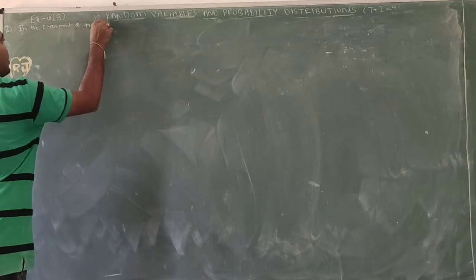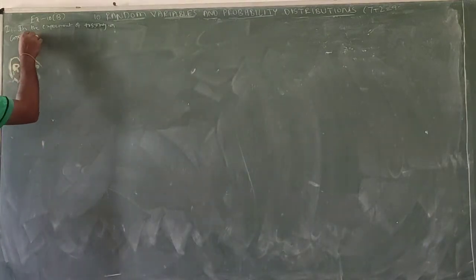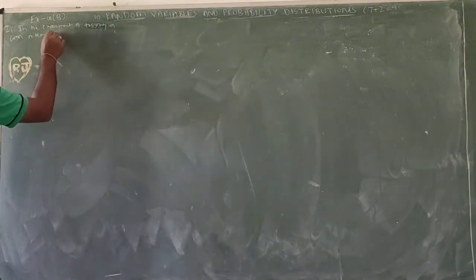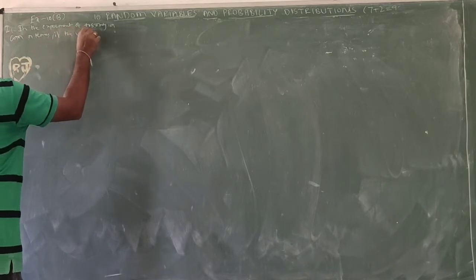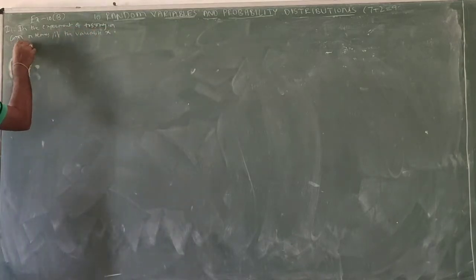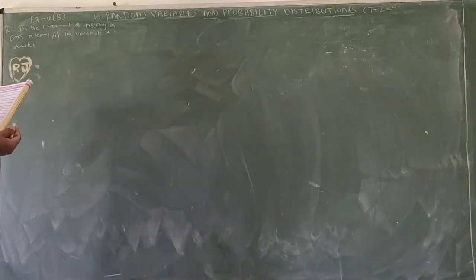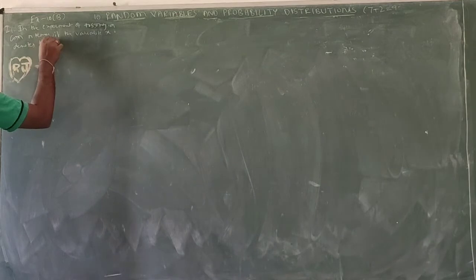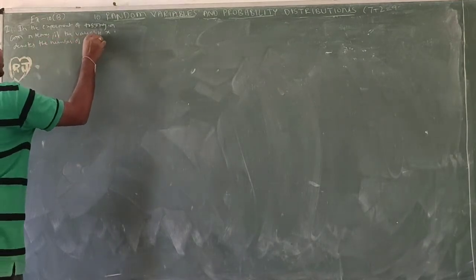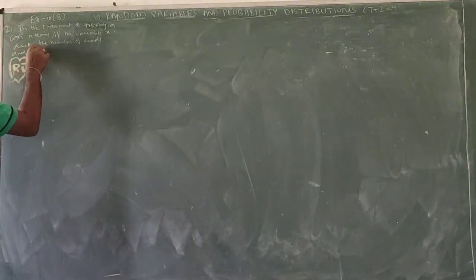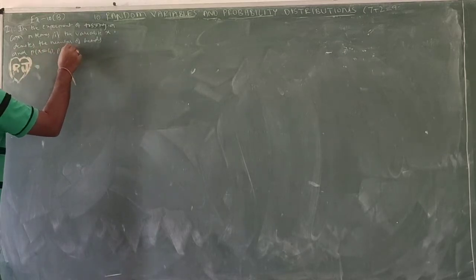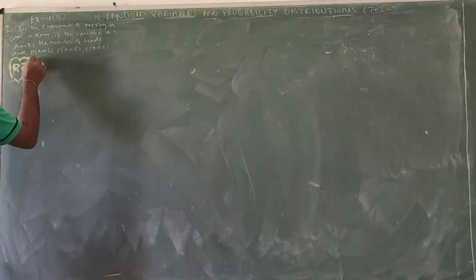In the experiment of tossing a coin n times, if the variable x denotes the number of heads, and P(X=4), P(X=5), P(X=6) are in arithmetic progression,